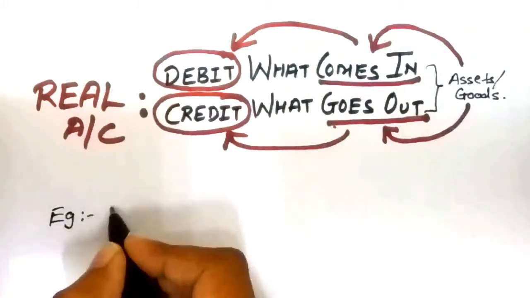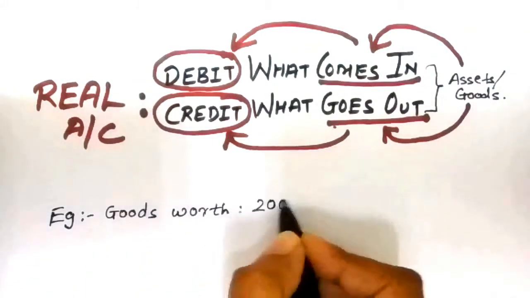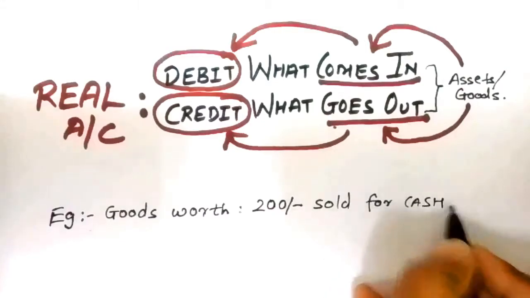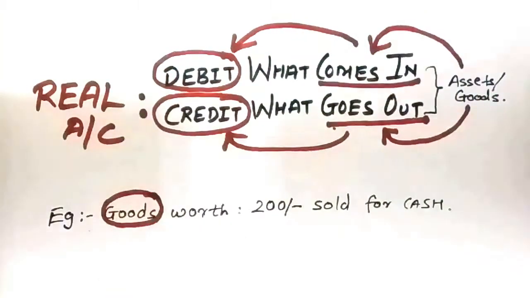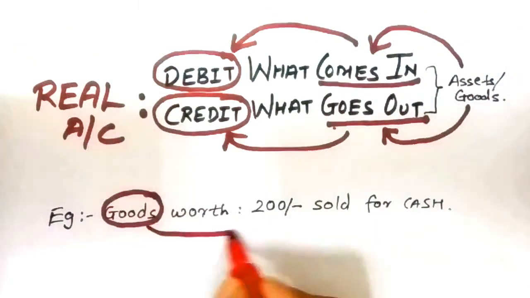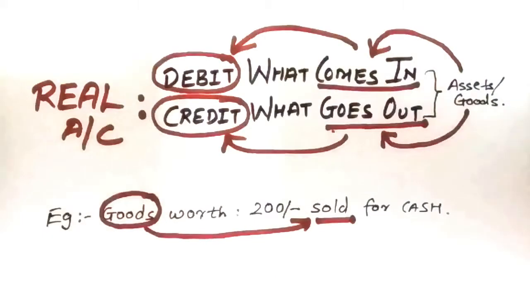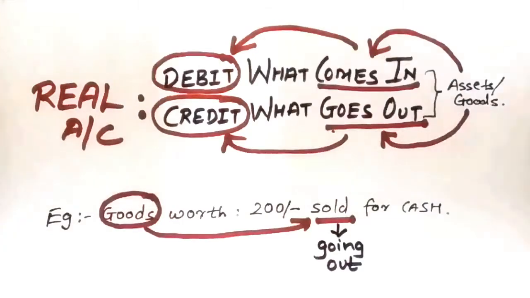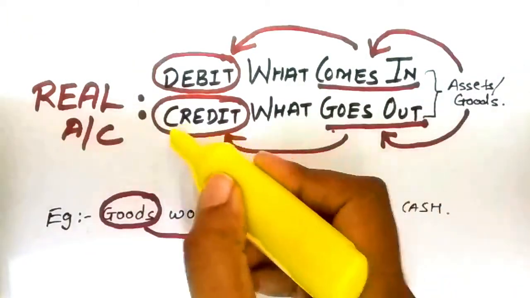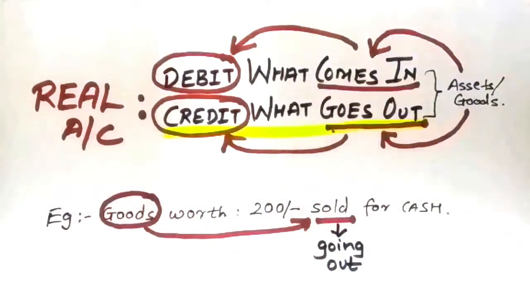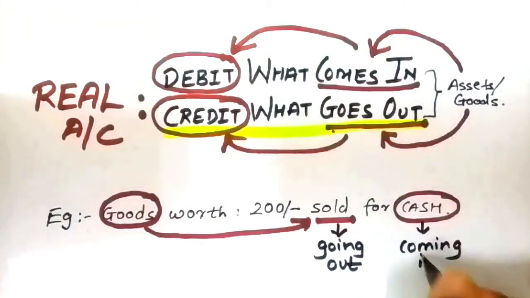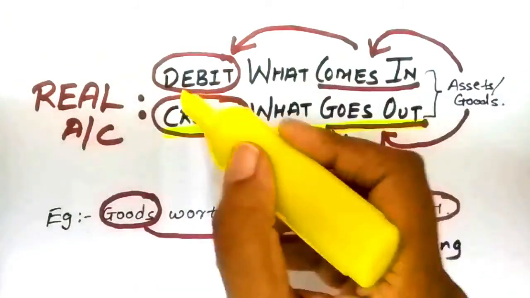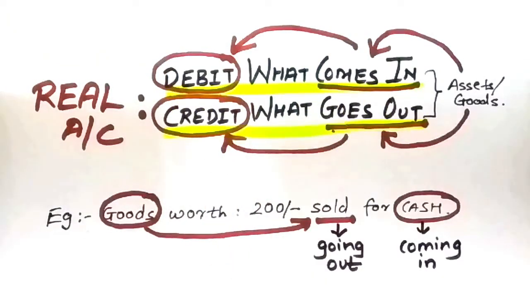For example, goods worth rupees 200 sold for cash. In this transaction, goods are sold out and are going out. Therefore, they will be credited and cash is coming in. Hence, it will be debited.